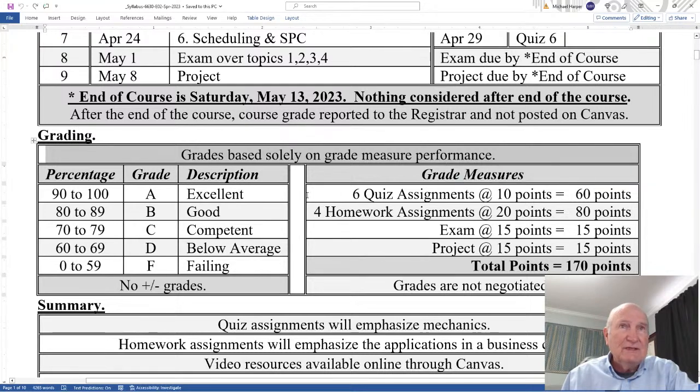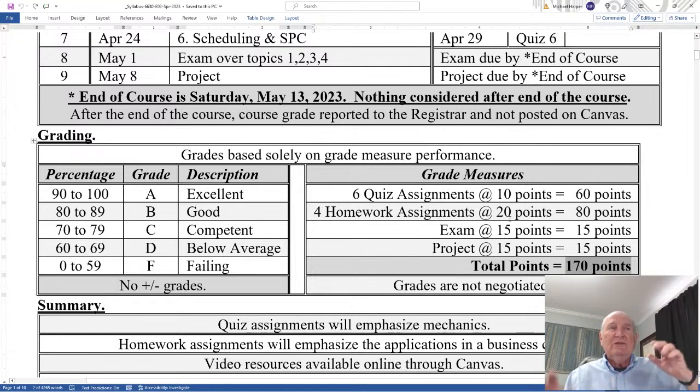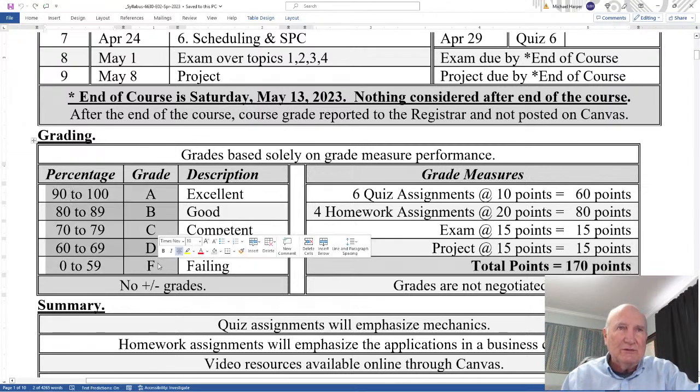What that means is that we're going to have 6 quiz assignments, which are 10 points each, 4 homework assignments, 20 points each, an exam and a project, 15 points each, which is 170 points. So as you go through the course, and even at the end of the course, the number of points that you earn divided by the total possible points is a percentage, and that percentage is used to determine your letter grade.